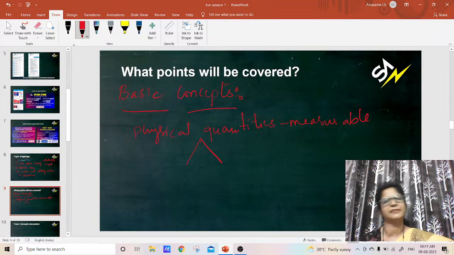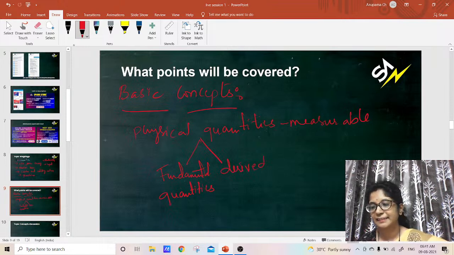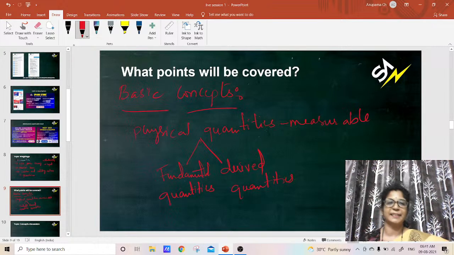I hope you all know this. This is only a revision of what you already know. All physical quantities are divided into two types: one is the fundamental quantities, and the second one is the derived quantities. Fundamental quantities and derived quantities.